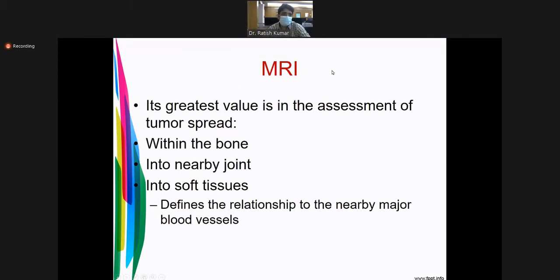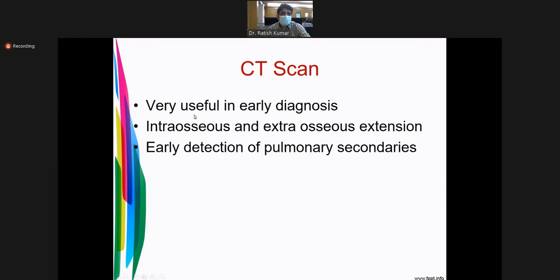CT scan is very useful for early diagnosis, intraosseous and extraosseous extension. It tells you how much involvement there is within the bone and how much extension there is outside the bone. And also you will find pulmonary secondaries. If there is chest involvement, you will find that on CT scan too.